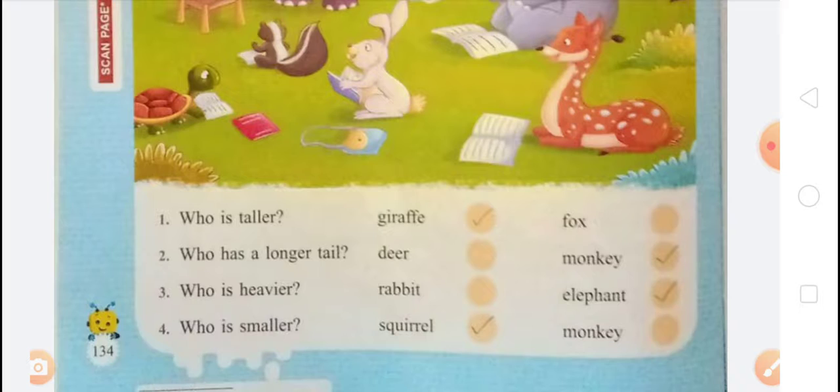Who has a longer tail? Monkey. Third, who is heavier? In rabbit and elephant, which animal is heavier? You know that the elephant is heavier. So, who is heavier? Elephant. Fourth, who is smaller? Which animal is smaller in size? Squirrel, monkey. You know that a squirrel is smaller in size. So, who is smaller? Squirrel.